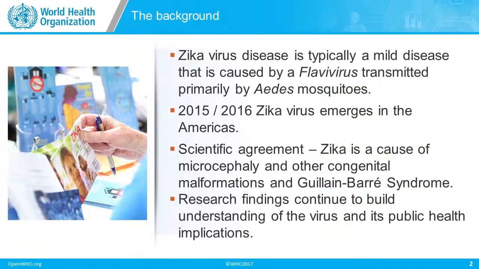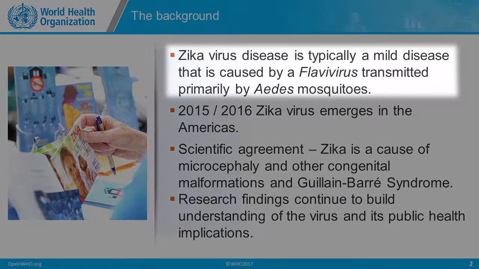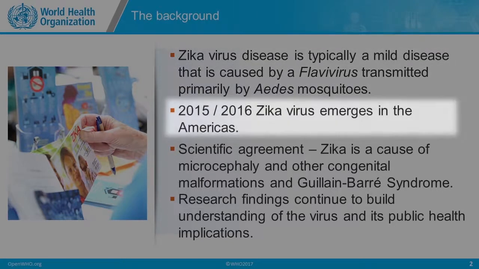Just to give a little bit of background, Zika virus disease is typically a mild disease that is caused by a flavivirus transmitted primarily by the Aedes mosquito. Prior to 2015 and 2016, little was known about Zika virus. In 2015 and 2016, Zika virus emerged in the Americas, along with an observed increase of microcephaly in newborns and also neurological complications such as Guillain-Barré syndrome.